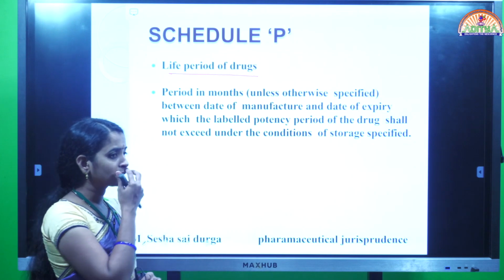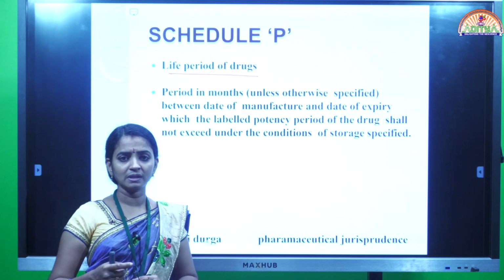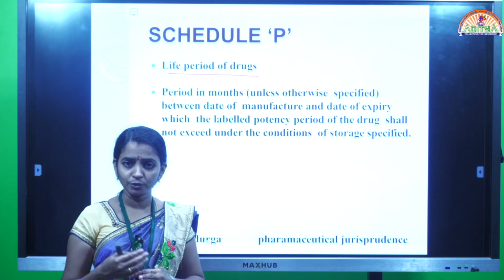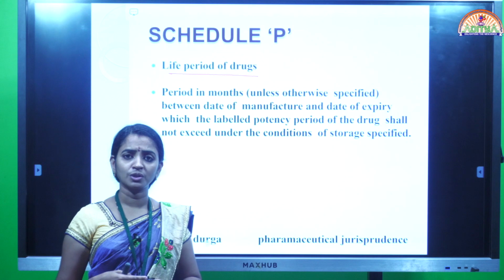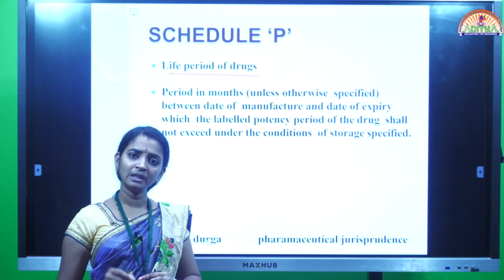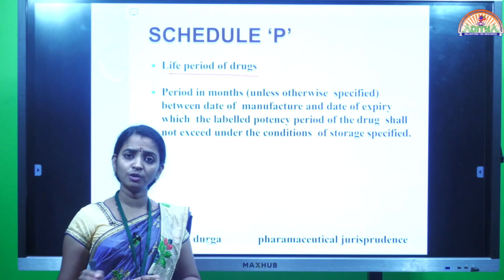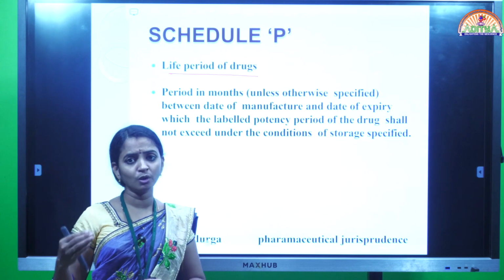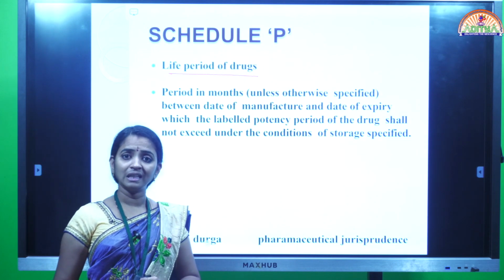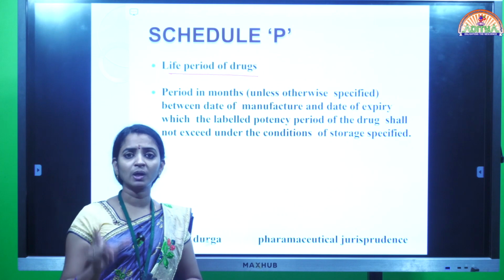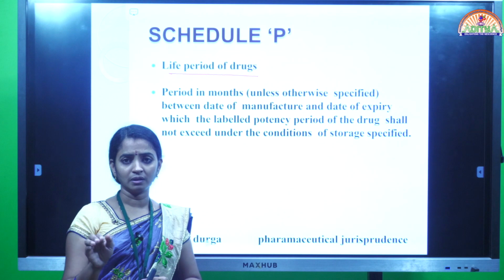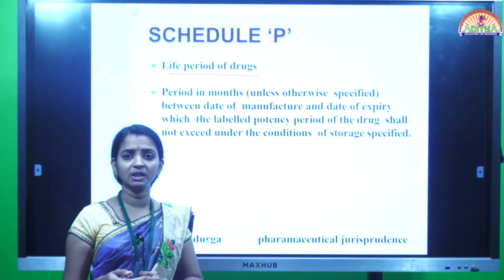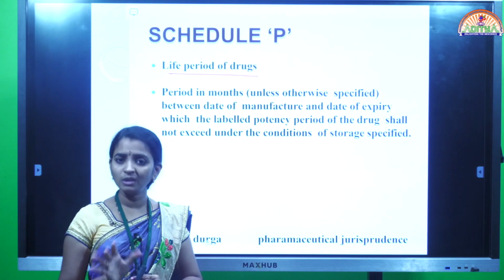While deciding that expiry period, for example, if you take ophthalmic products, eye drops or any eye ointment or eye lotion, the labeling contains an expiry period which may be up to 1 year or 2 years, but the label also contains one precaution: after opening the container, the product must be used within 1 week or at least within 1 month.